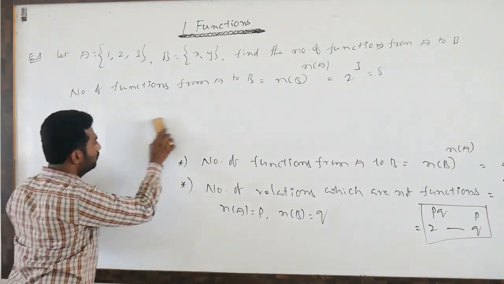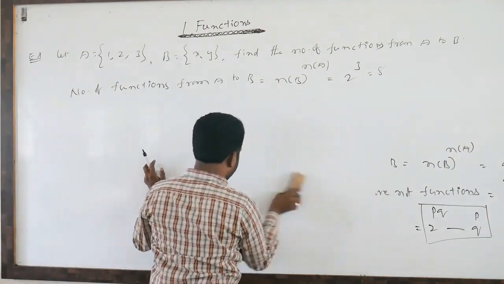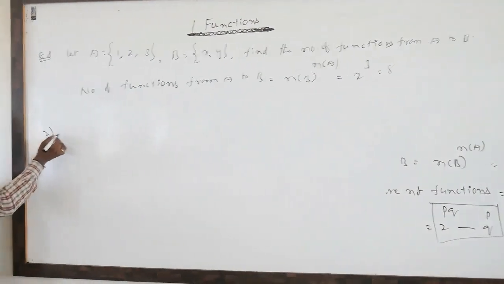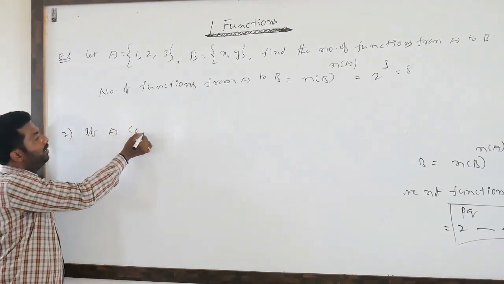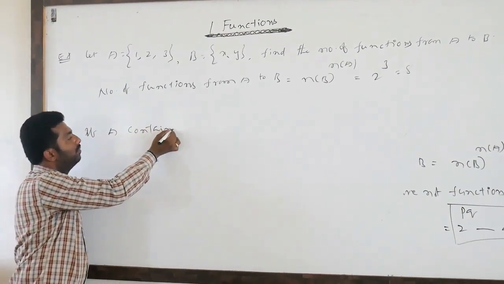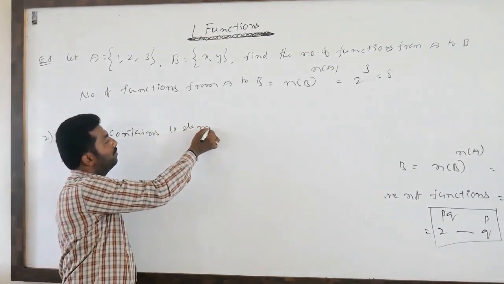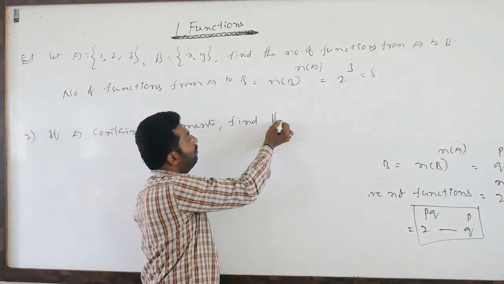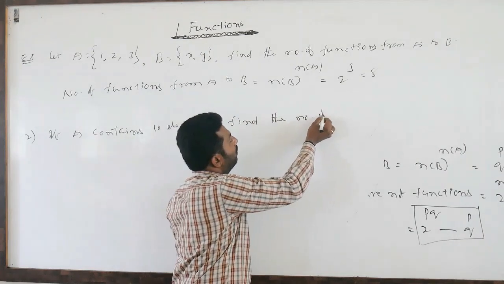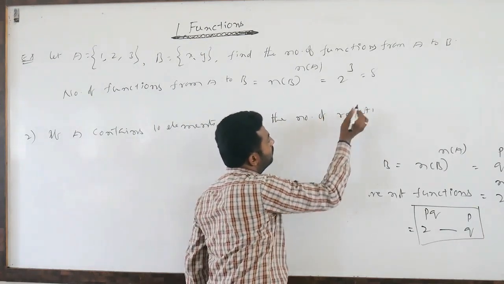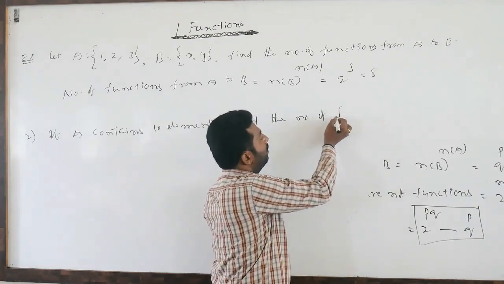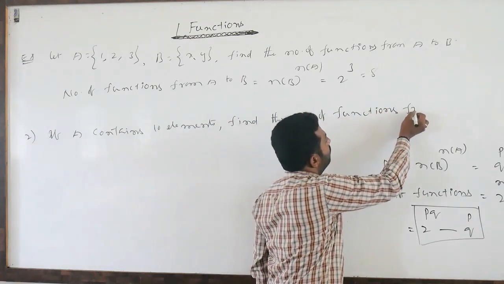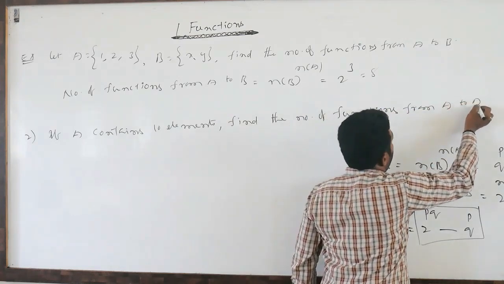Next. We'll see one more question. If A contains 10 elements, then find the number of functions from A to itself.